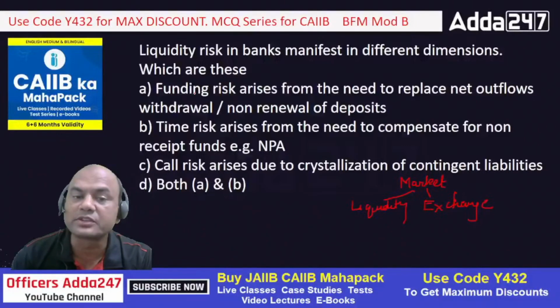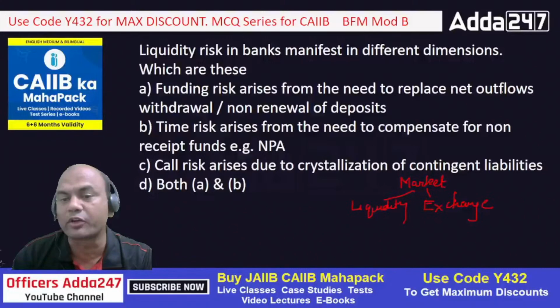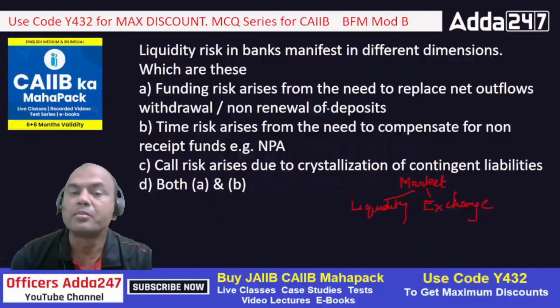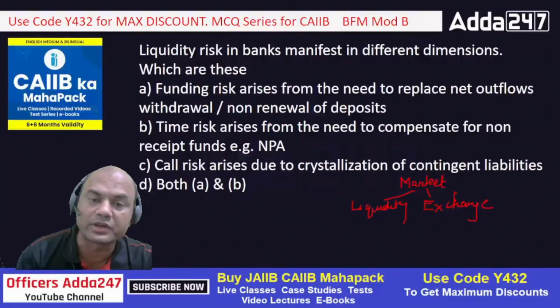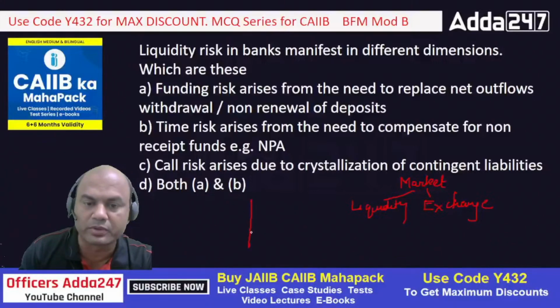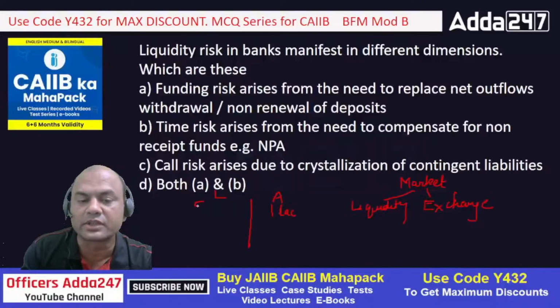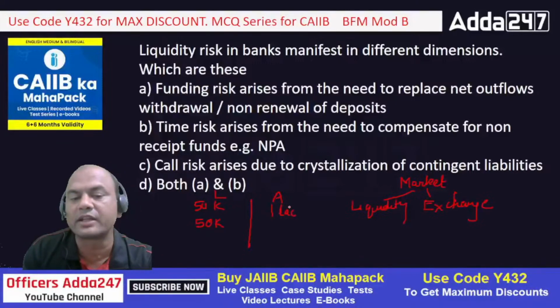Means I need some funding. If my net outflows in deposits are more, means what? Suppose my customers are withdrawing my deposits and not renewing it, so I'll be needing the funds for the loan. Let me show you over here. These are assets and these are liabilities. So deposits and loans, okay? Loans are of, let's say, 1 lakh. And I'm having two deposits of 50,000 each. So what have I done? I have combined these two deposits and funded the asset of 1 lakh.